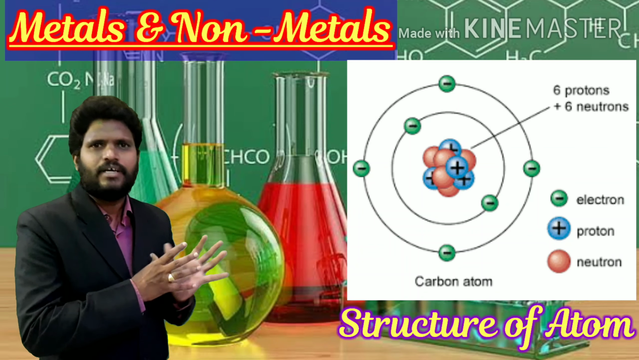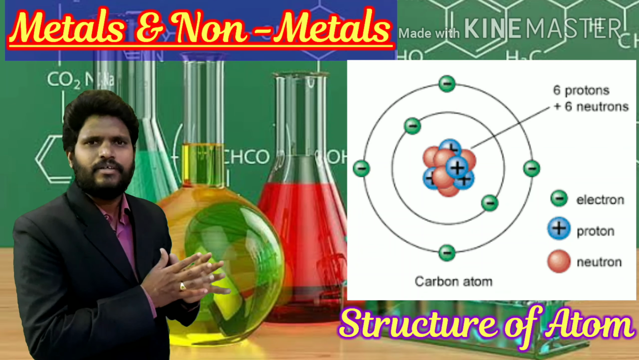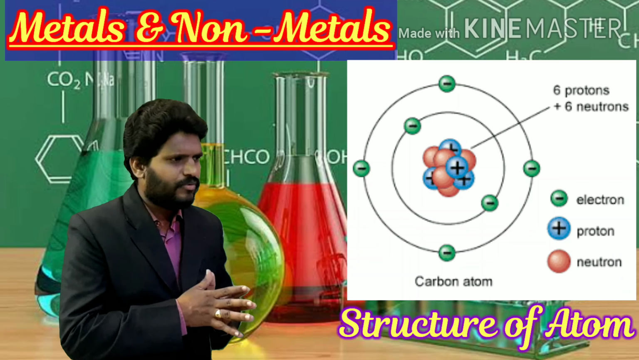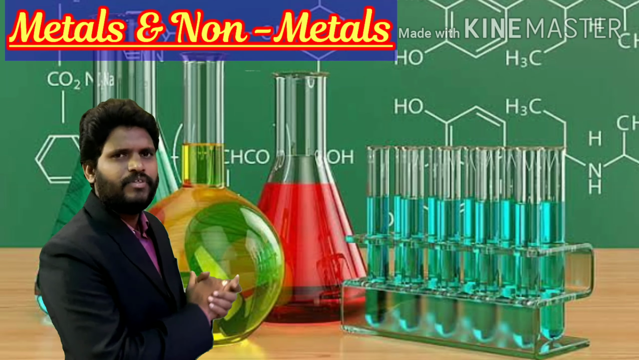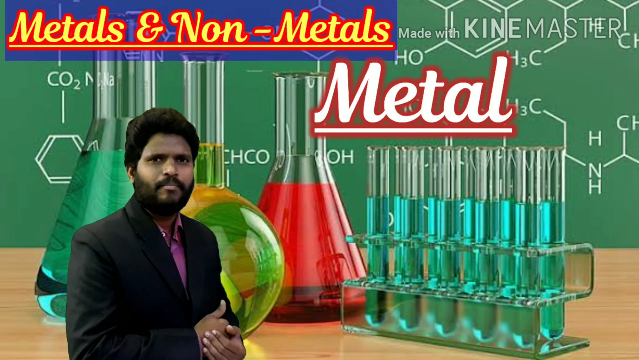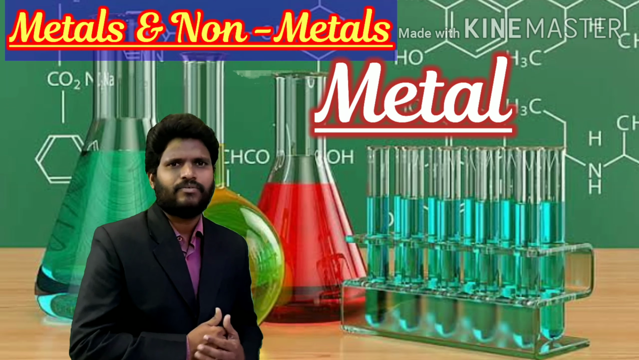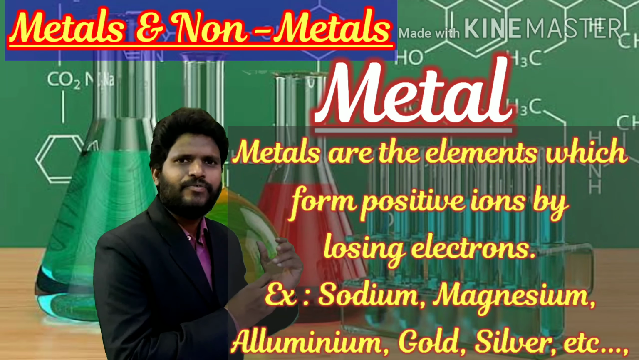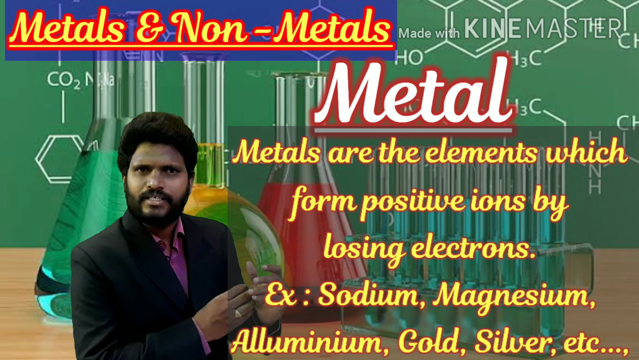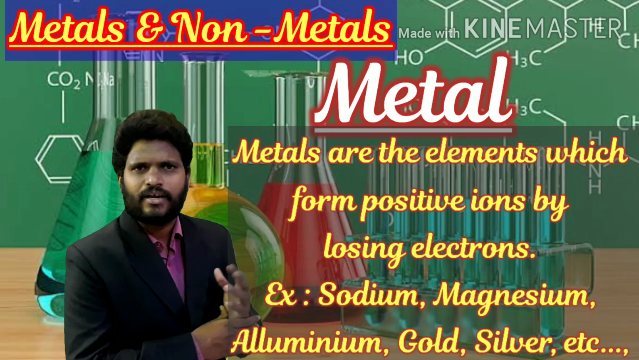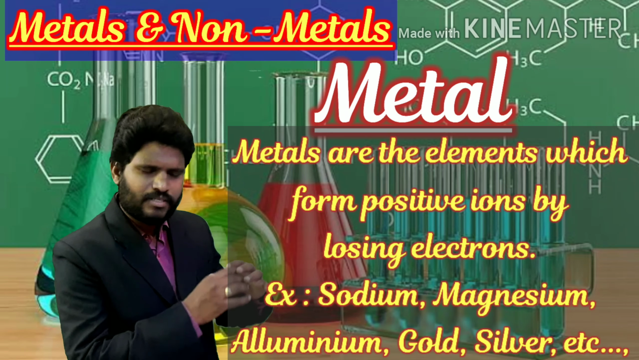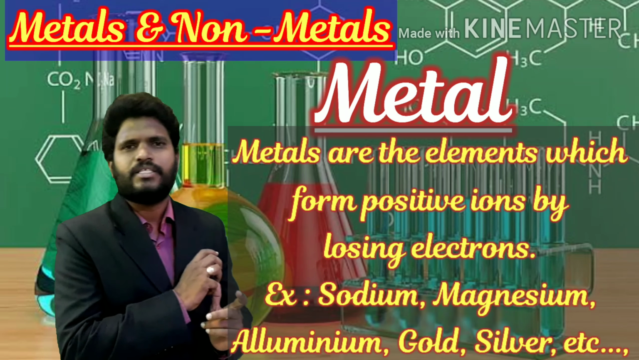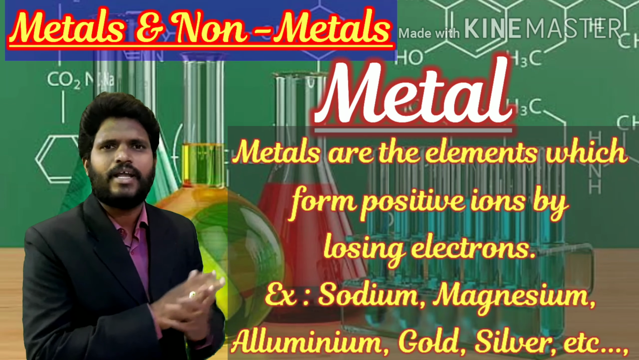Right? So this is the brief introduction to the structure of the atom. Now let me come to the definition of a metal. The definition of a metal: the elements which are ready to form a positive charge by losing electrons. That means the elements lose electrons and then acquire a positive charge. Those are called metals.